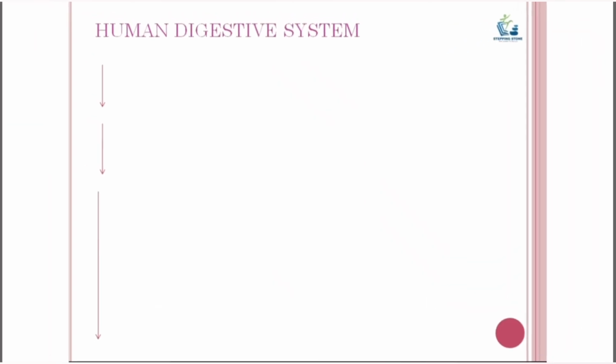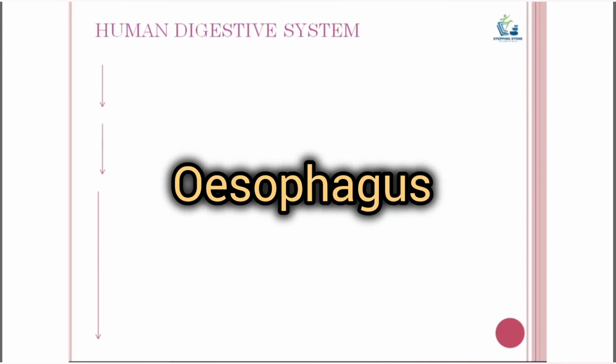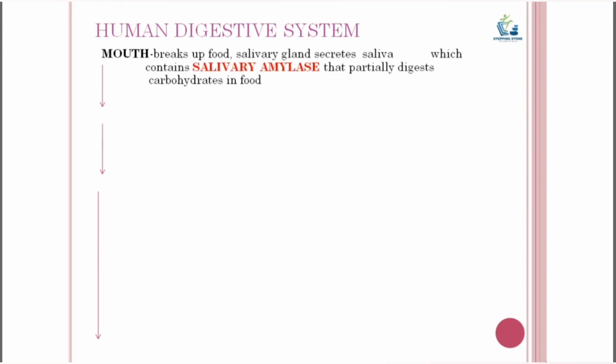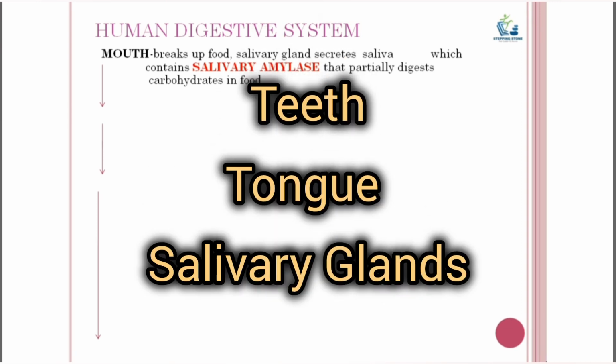Digestive system. The various organs of the human digestive system are mouth, esophagus, stomach, small intestine, large intestine, anus and rectum. The digestion of food begins in the mouth itself. In fact, the digestion starts as soon as we put the food in the mouth. The mouth cavity contains teeth, tongue and salivary glands.